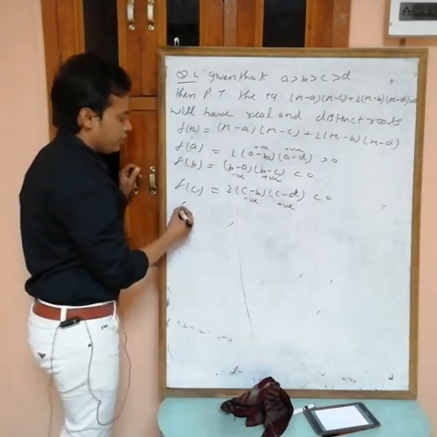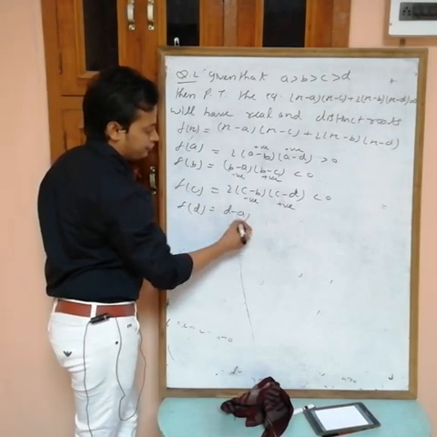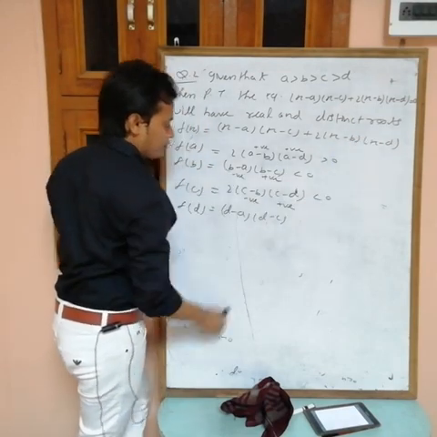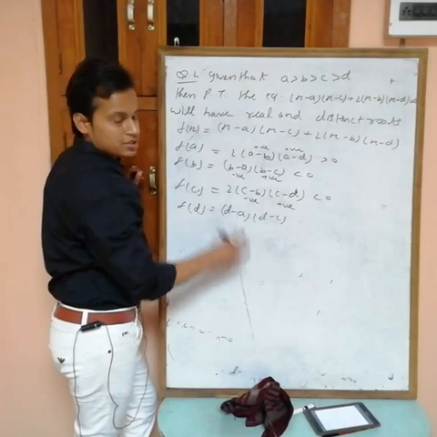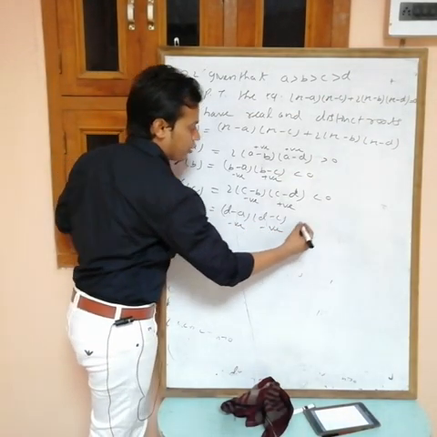Similarly, if you find f(d), then (d - a)(d - c), and (d - d) is 0. d is less than a, so negative, d is less than c, so negative. Negative times negative is positive.